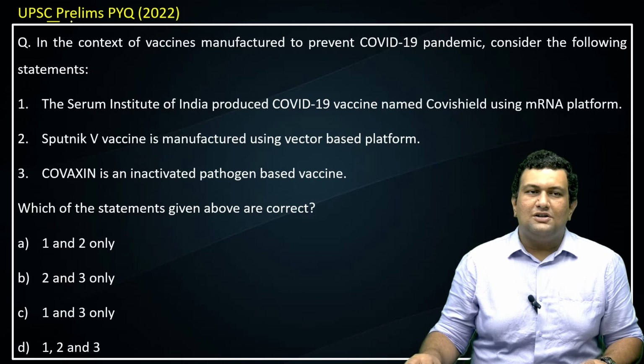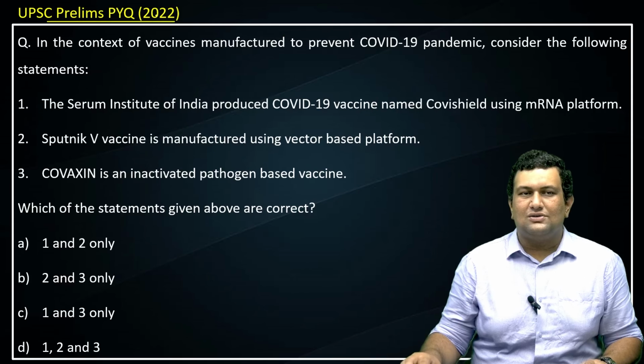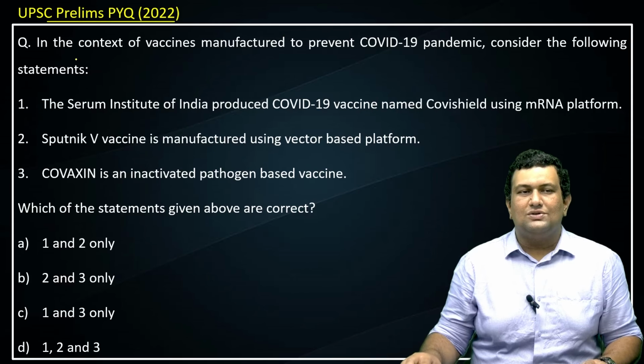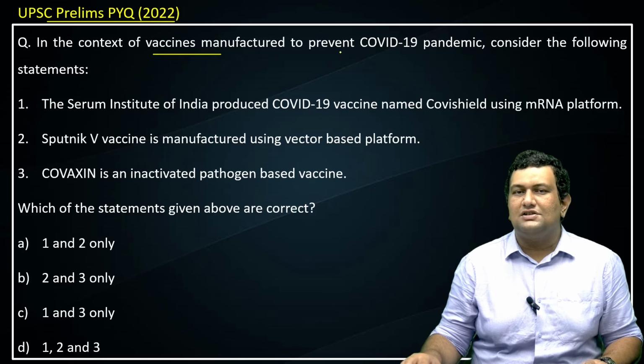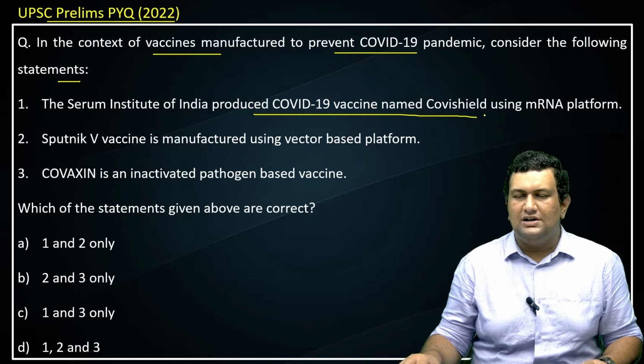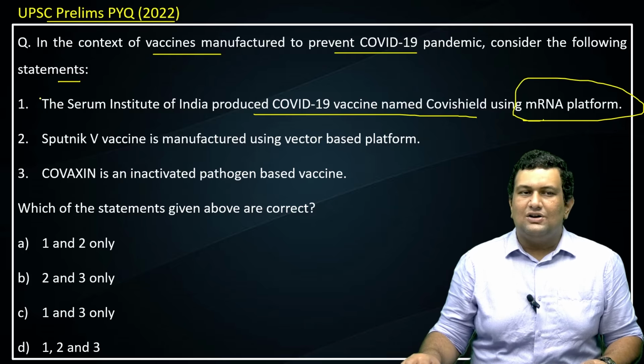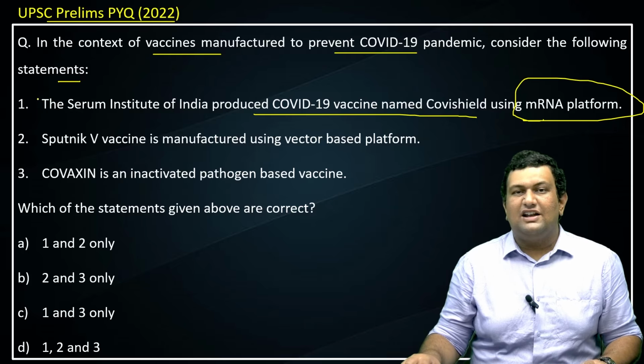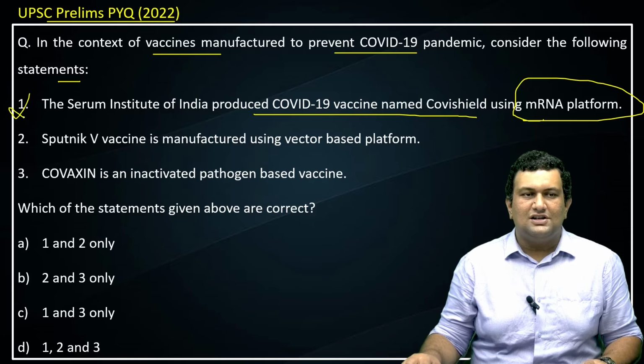Now we will see a prelims PYQ with regard to this topic. This PYQ was asked in 2022. The question is, in the context of vaccines manufactured to prevent the COVID-19 pandemic, consider the following statements. The Serum Institute of India produced the COVID-19 vaccine named Covishield using the mRNA platform. This is an important word. Here it's not the mRNA platform but the viral vector type. So statement 1 is incorrect.